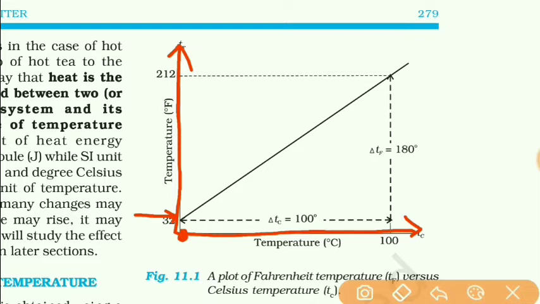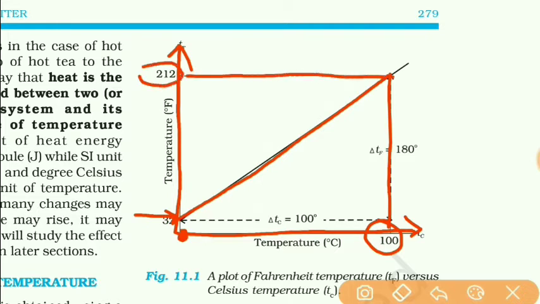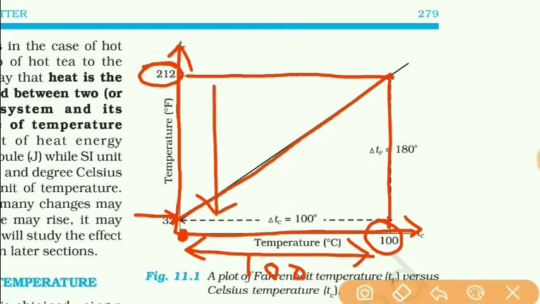The relation between these two temperature scales is linear. So 100 degrees Celsius equals 212 degrees Fahrenheit. The number of divisions is 100 in the Celsius scale, and the number of divisions in the Fahrenheit scale is 180.